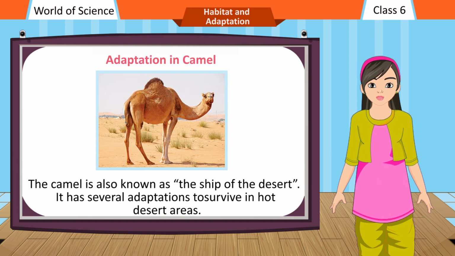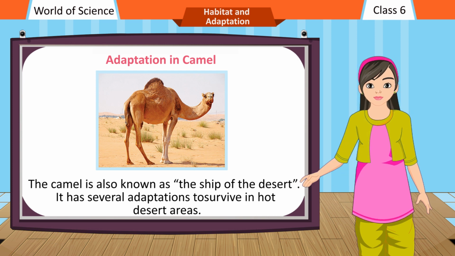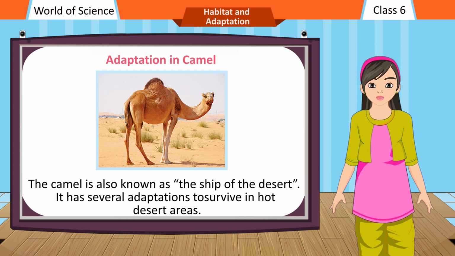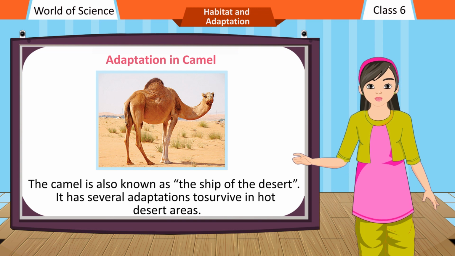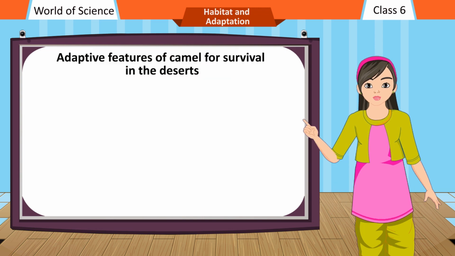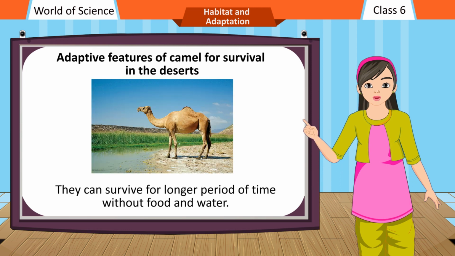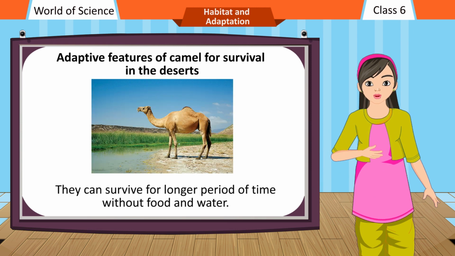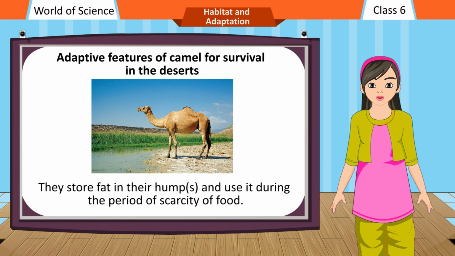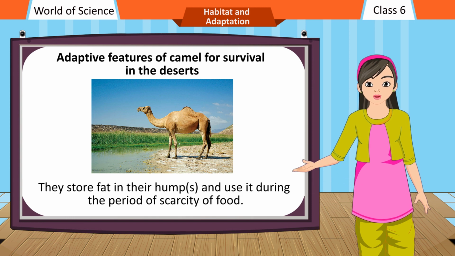Adaptation in camel. The camel is also known as the ship of the desert. It has several adaptations to survive in hot desert areas. Adaptive features of camel for survival in the deserts. They can survive for longer period of time without food and water. They store fat in their humps and use it during the period of scarcity of food.